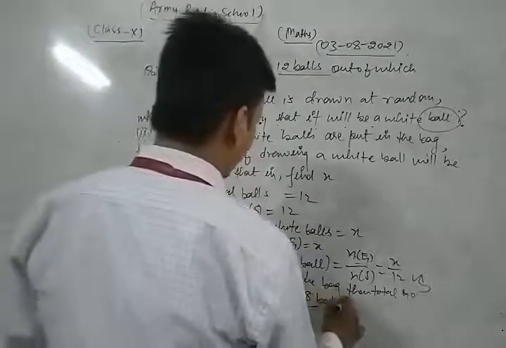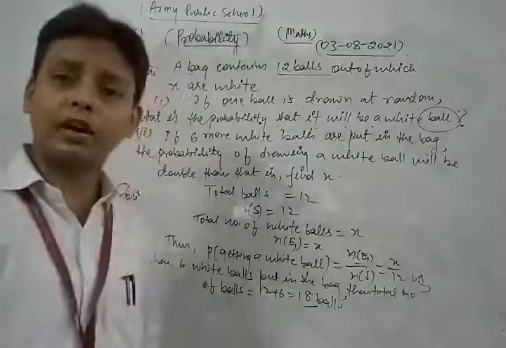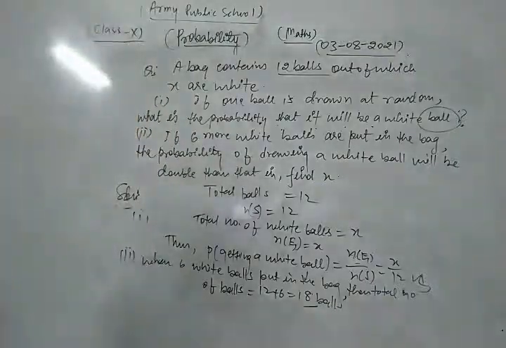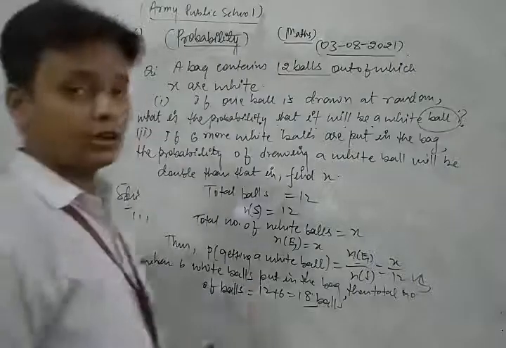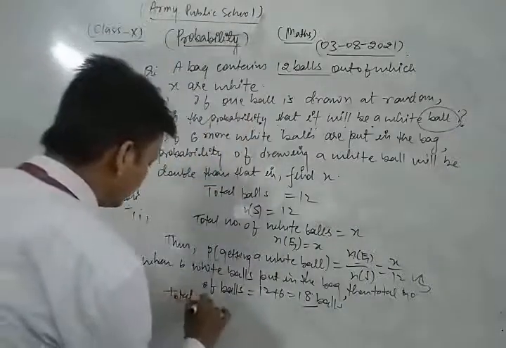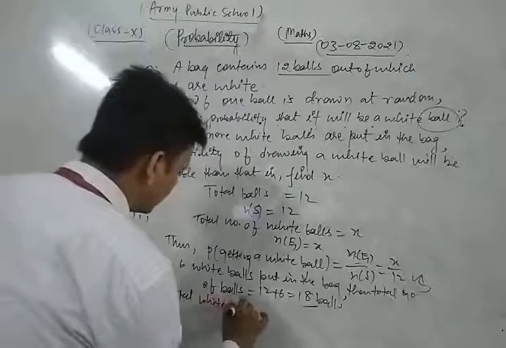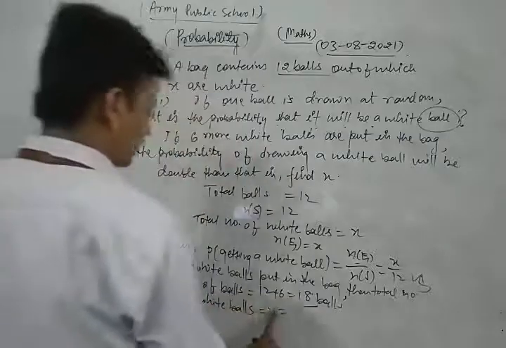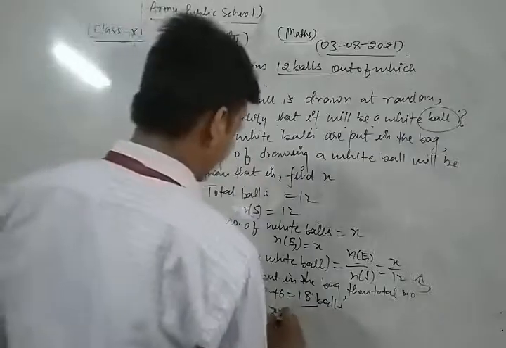And since X white balls were already there, the total number of white balls is X plus 6.